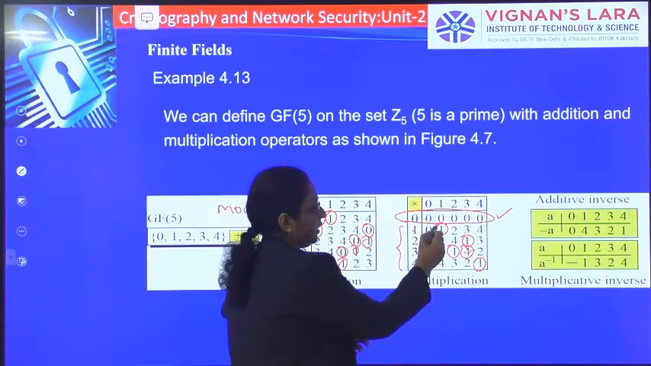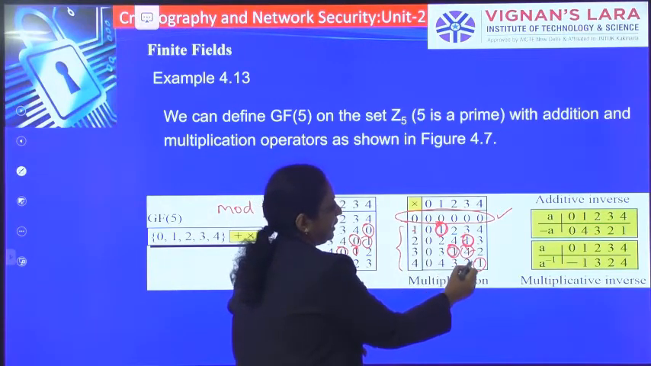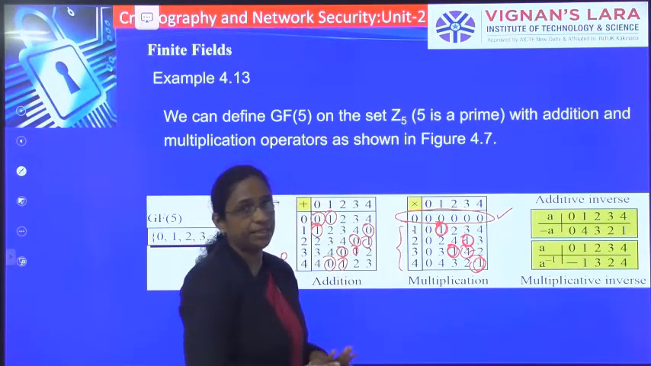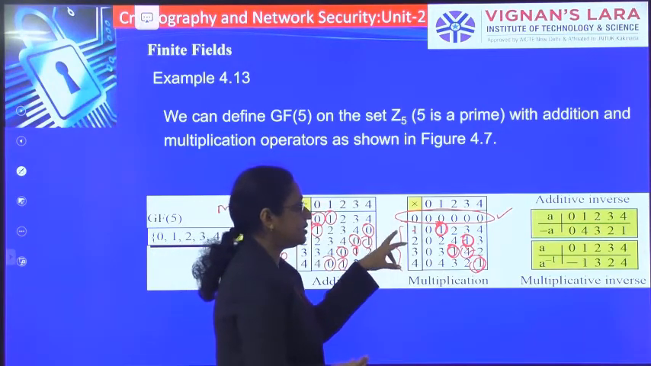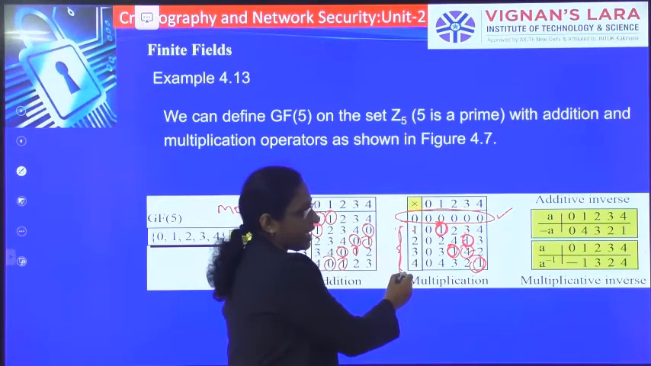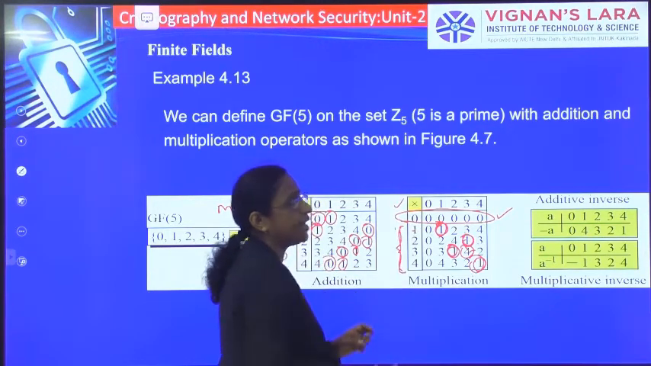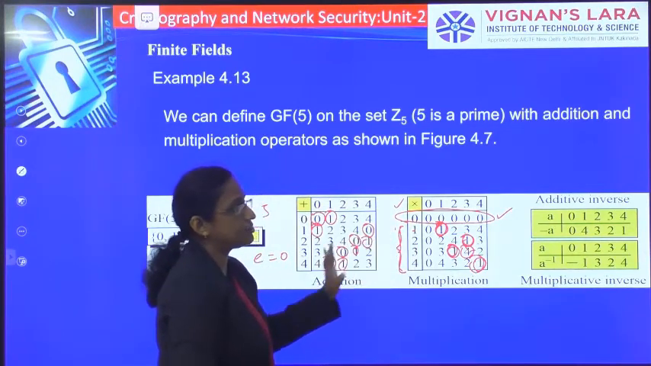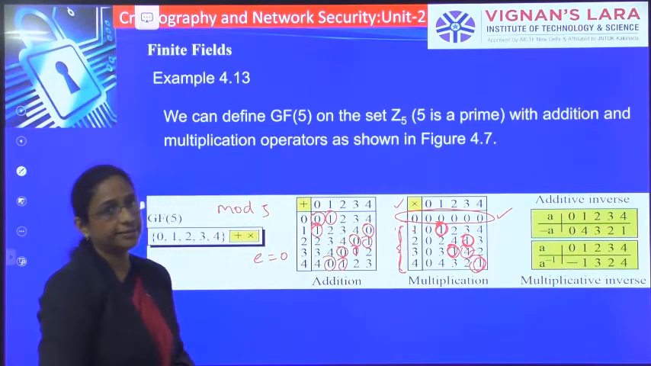Since in each row we are having a 1, that means each element is having the multiplicative inverse. Since all other elements are having a multiplicative inverse except the identity element of the first operation, it can also be said to be a finite field.